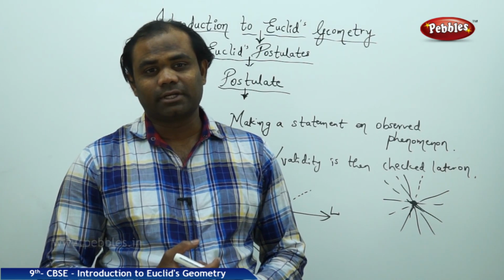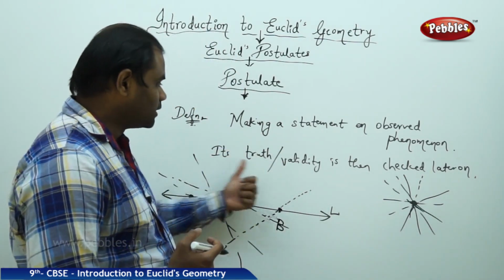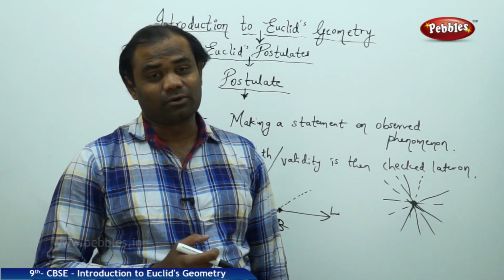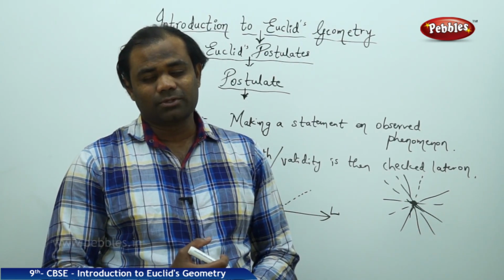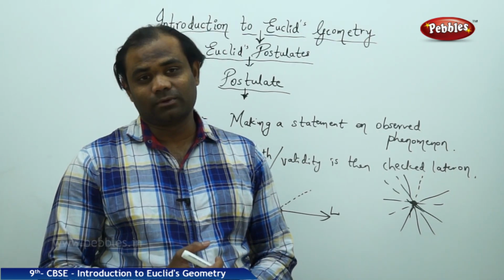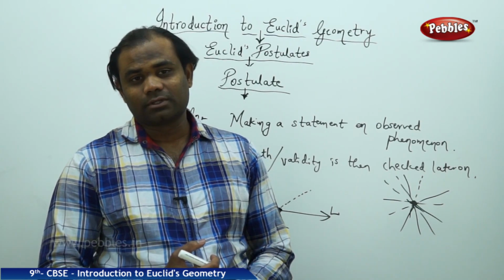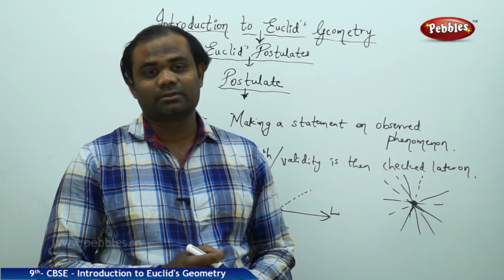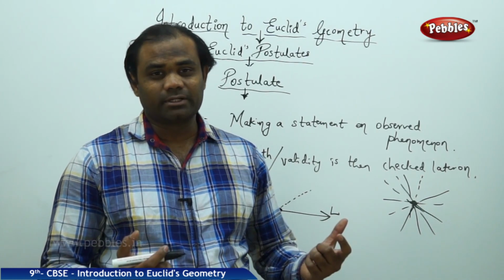Truth and validity check out, and only if it is true do we call this a postulate. If the truth and validity, which is checked later on, does not prove the made statement, then it cannot be a postulate. We cannot call that a postulate. A postulate is a statement made on observed phenomenon, its truth and validity checked later on. If the truth comes out to be universally true, then the statement is a postulate. It must be called a postulate. Euclid's postulates are to be followed.